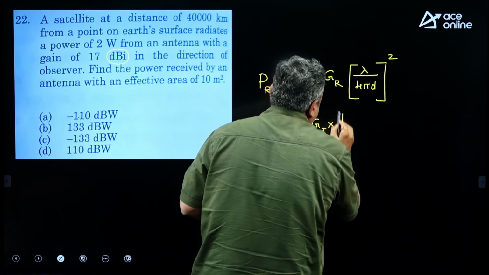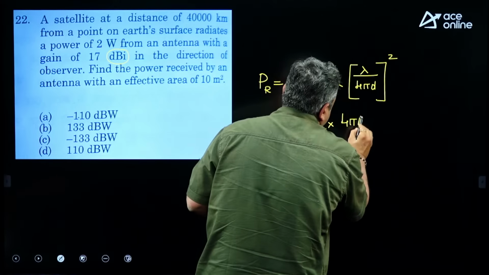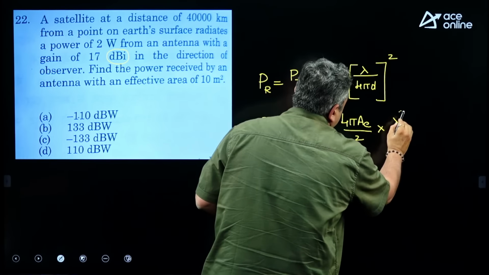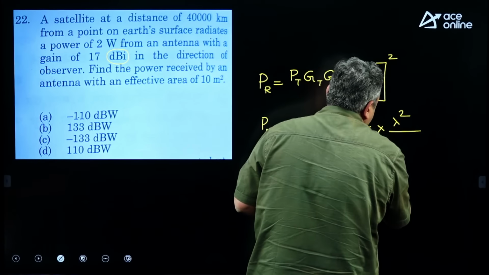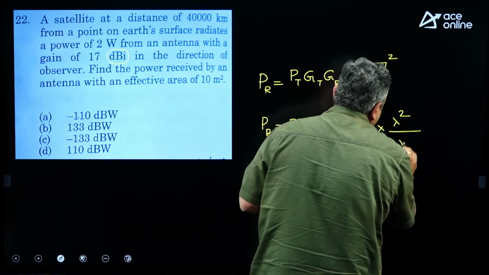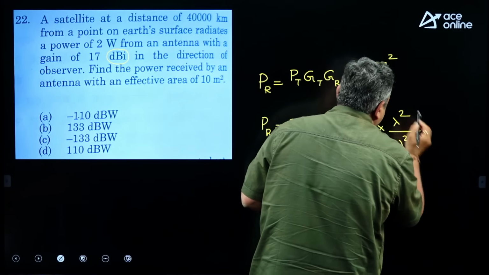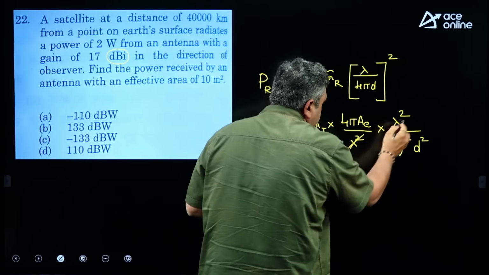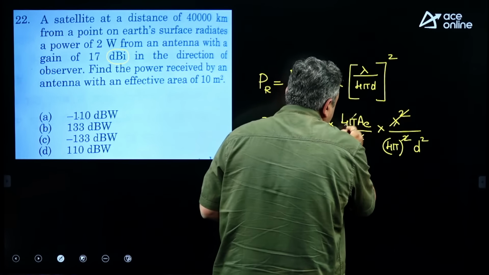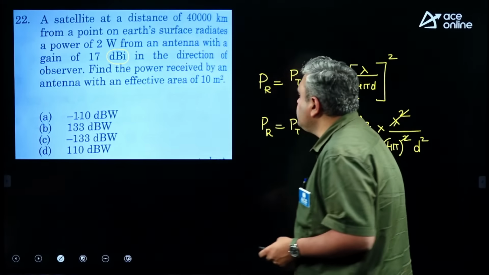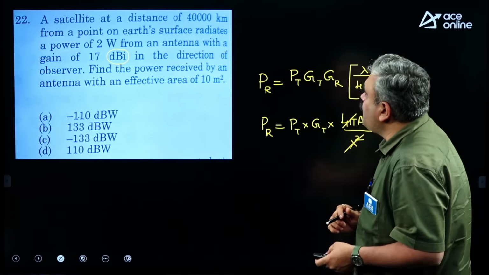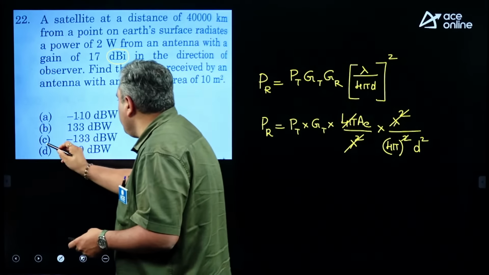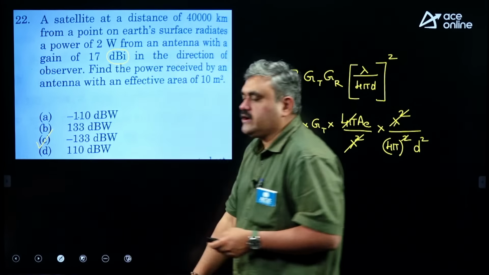Gain of the antenna is 4 pi AE by lambda square multiplied by lambda square by 4 pi whole square into d square. Now, all the parameters are given to you. 4 pi will get cancelled and lambda square will automatically get cancelled. So, if you substitute all these parameters, taking effective aperture as 10 meter square and converting that 40,000 kilometers into meters, you will get a value of minus 133 decibel watt. Okay.